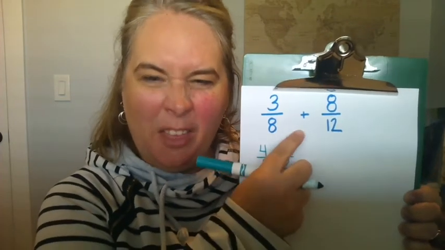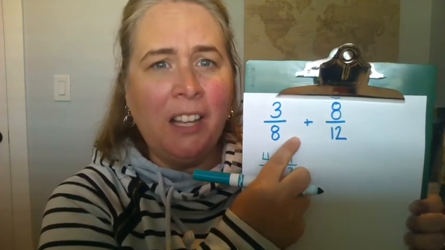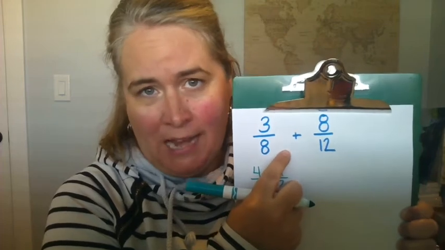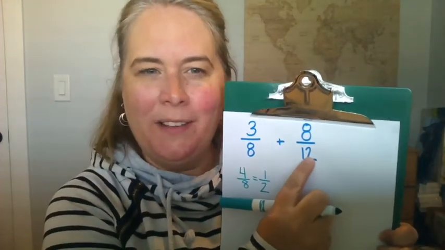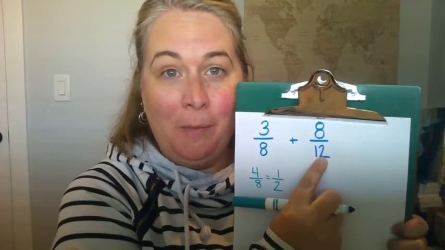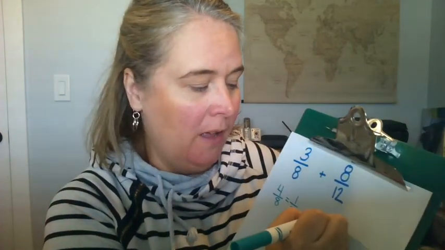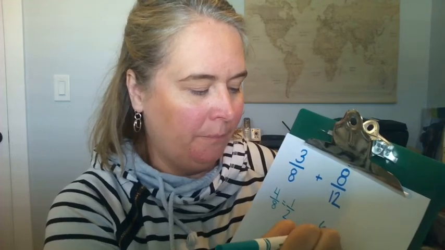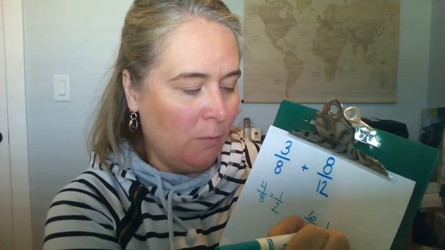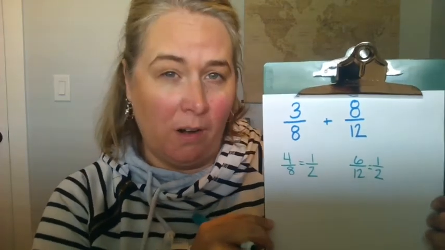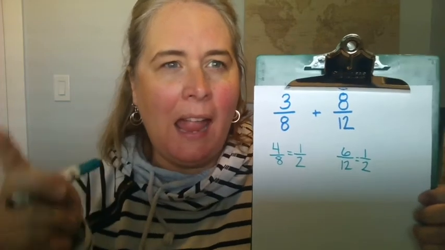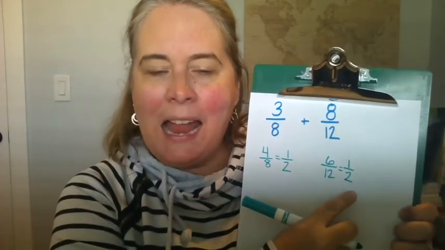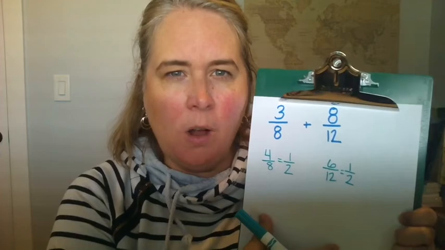So I know that 3/8 is pretty close, or close to 1/2. It's just a little bit below. And when I look at the 8/12, I think a few of you would probably also say, I know that 6/12 is the same as 1/2. So 8/12 is just a little more than 1/2. And when I think about 1/2 plus 1/2, that's 1 whole.